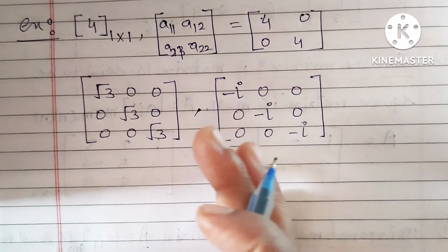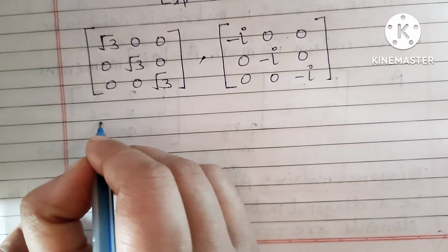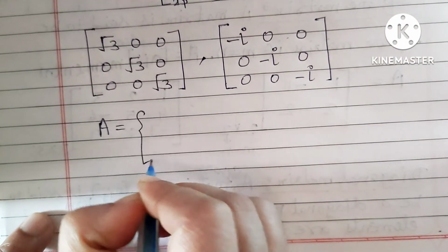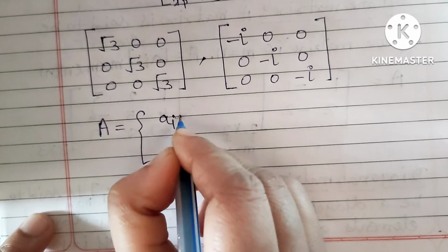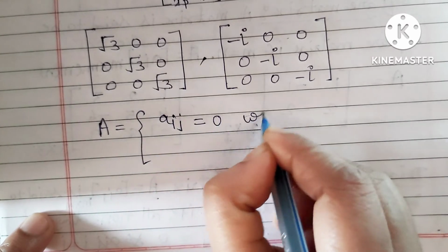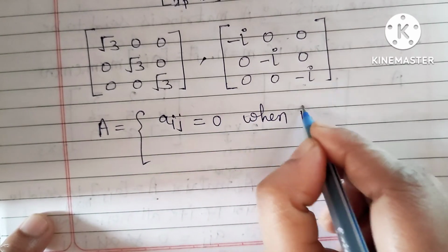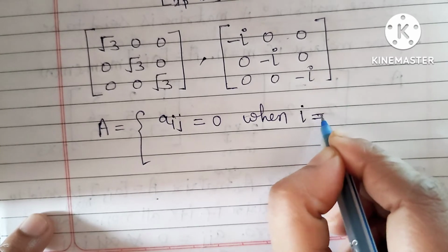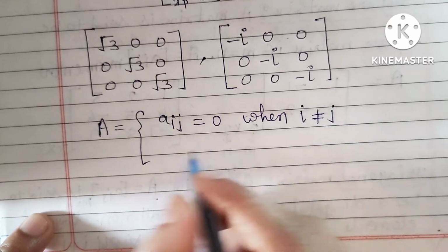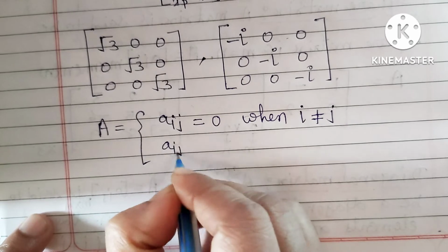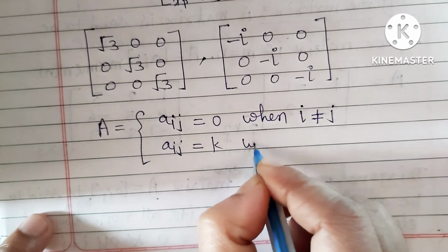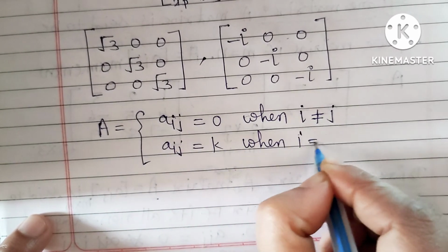In mathematical form, consider a matrix A where Aij will be 0 when i is not equal to j, and Aij will be some constant k when i is equal to j.